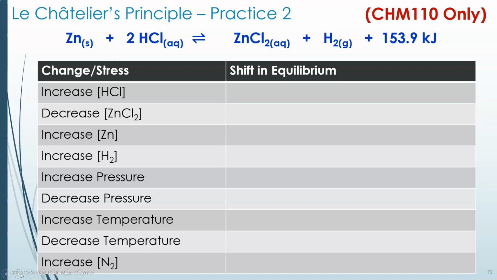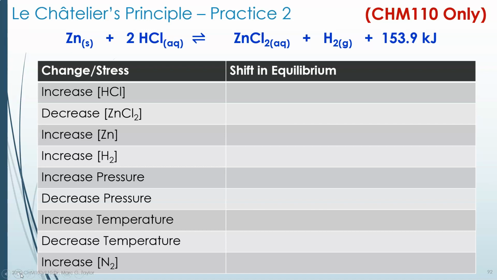So its delta H, meaning a change in enthalpy, is minus 153.9 kilojoules, but we're just going to simply write it as 153.9 kilojoules as a product. It's just another product in the reaction, and it's best to think about it as a product in order to look at Le Chatelier's principle. So let's look at some of these problems.